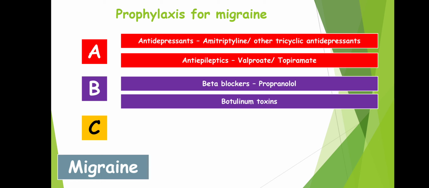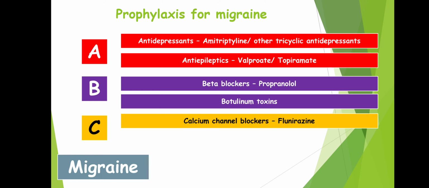Botulinum toxin is injected directly on the forehead, and it will produce some relief by relieving the vasodilation, meaning it will produce vasoconstriction obviously. So if no other drug works, then we can use botulinum toxin. Next, C is for calcium channel blockers such as flunarizine, which is widely used for prophylaxis.